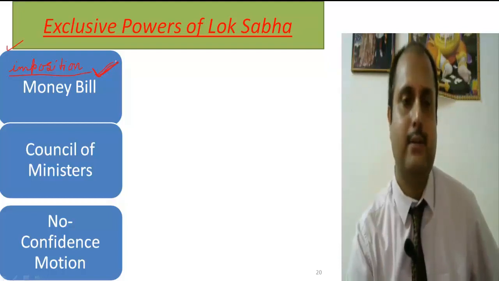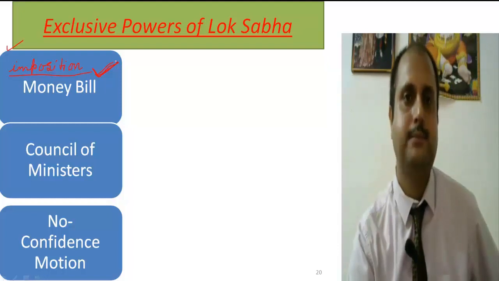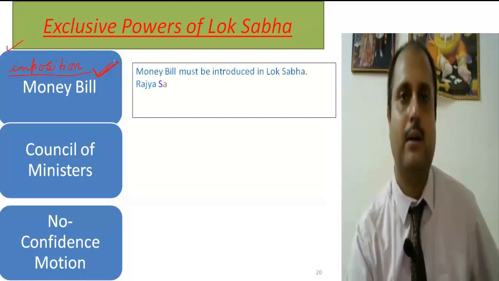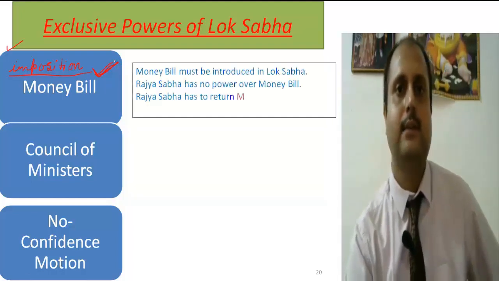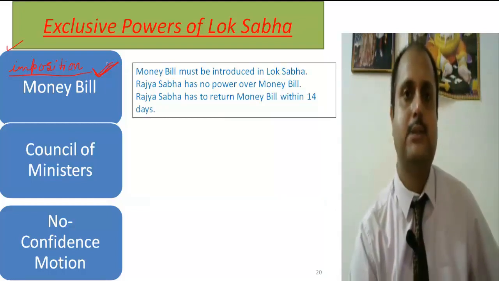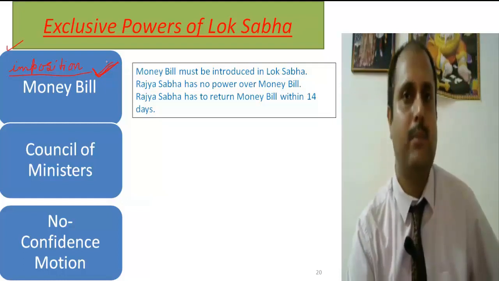As I have said, the money bill is introduced only in the Lok Sabha, and after being passed it is sent to the Rajya Sabha. All the Rajya Sabha can do is send a recommendation, which may or may not be accepted by the Lok Sabha.